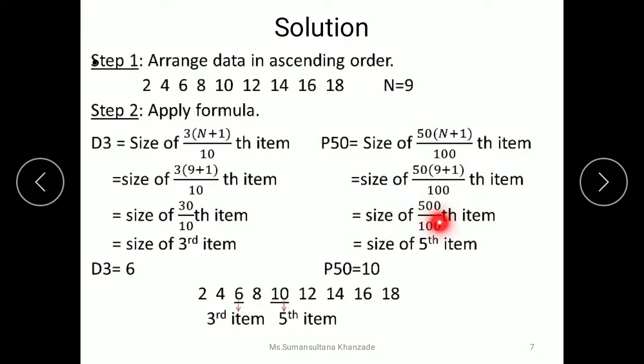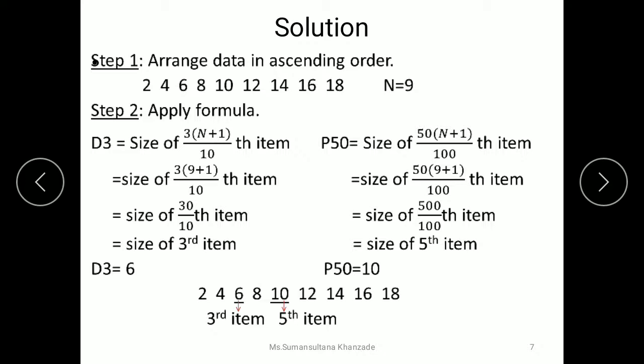So 50 into 10 gives us 500. 500 divided by 100, the answer will be the fifth item. The size of the fifth item, here we need to count 1, 2, 3, 4 and 5. So 10 is our fifth value. So P50 is equal to the value 10. So this is how we calculate the decile and the percentile for individual series.